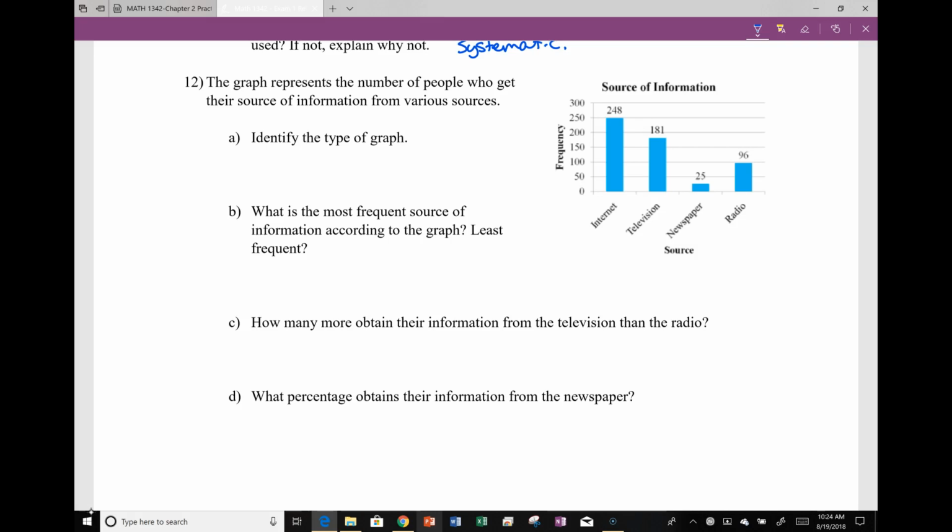Recall that a Pareto is a special type of bar graph that goes in descending order, meaning the tallest to the smallest. Well, in this case we go down, but then we go back up. So this is not a Pareto, it is actually a bar graph. So this is a bar graph.